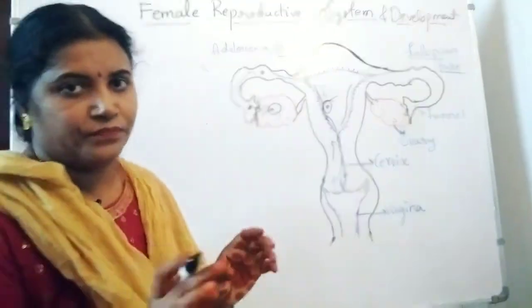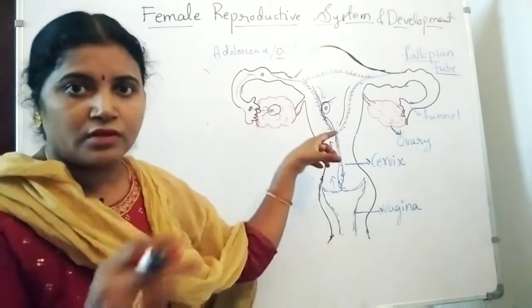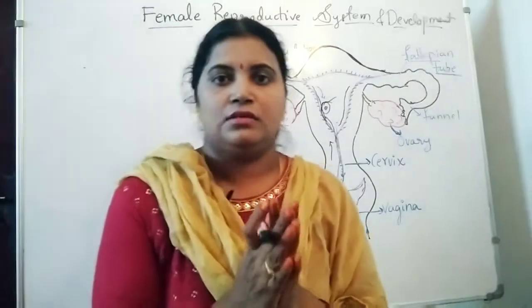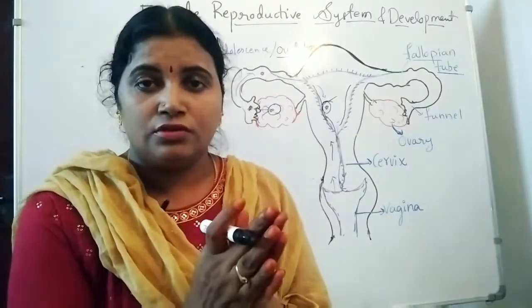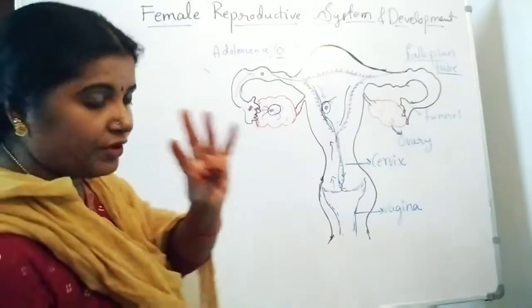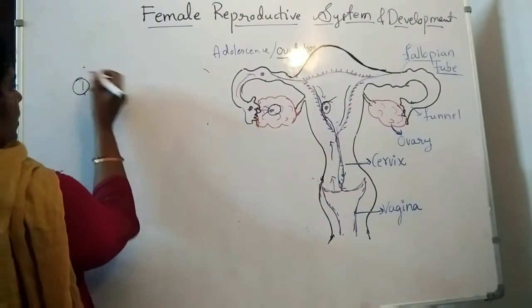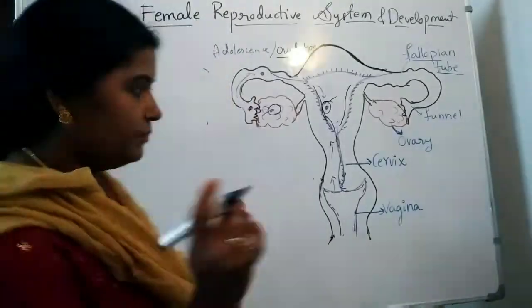First, when the embryo enters the uterus part, around the embryo with the endometrial linings, it is going to form four important membranes. The first membrane is known as chorion.